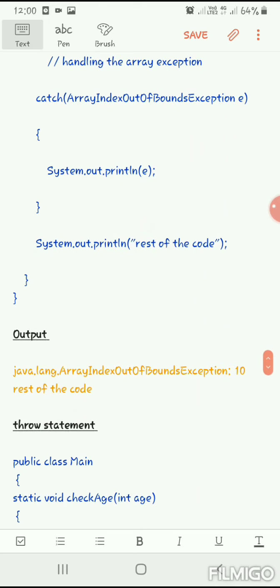What's the type of the exception? ArrayIndexOutOfBoundsException. That is given as catch (ArrayIndexOutOfBoundsException e). So this is a class, an exception class. The same way you have to give it in the programming code.